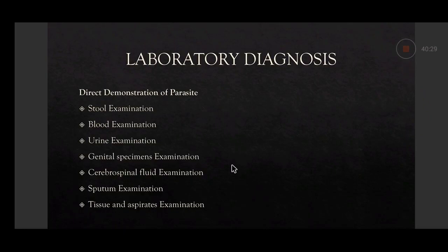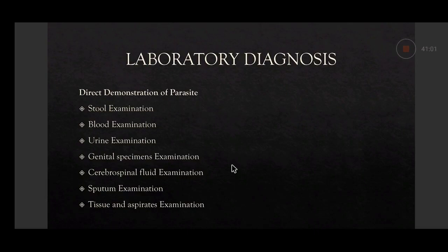Then sputum examination. We have already talked about Paragonimus westermani, which can cause lung infection, the lung fluke. So in the sputum, you can demonstrate the ova, or eggs, of Paragonimus westermani. Or, rarely, roundworm may be found in the sputum. They sometimes migrate and enter the lung, and so they may be present in the sputum. They can also be demonstrated.